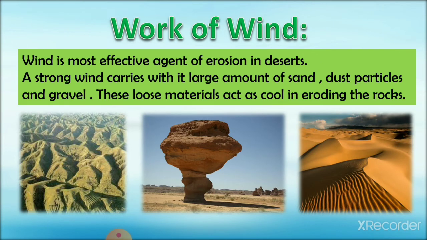Now let us see the work of wind. Wind is the most effective agent of erosion in deserts. A strong wind carries with it a large amount of sand, dust particles and gravels, and this loose material acts as a tool in eroding the rocks. So wind plays a very important role in the erosional process in the desert.